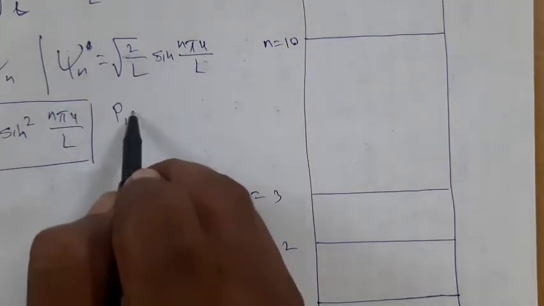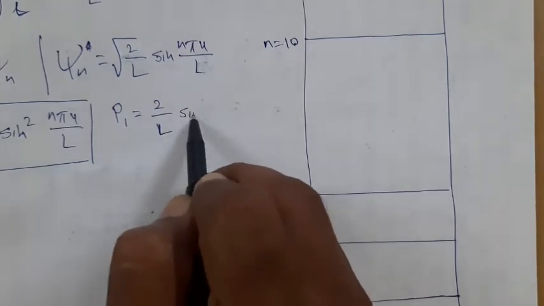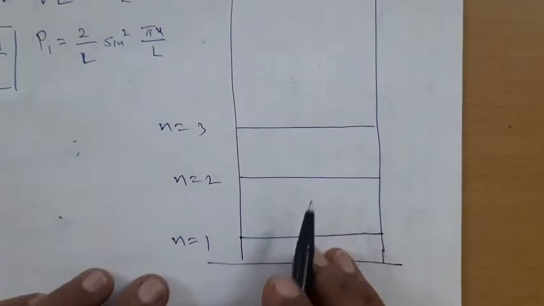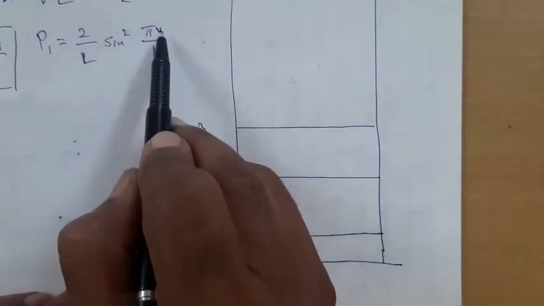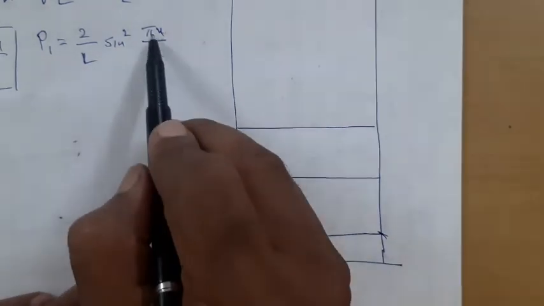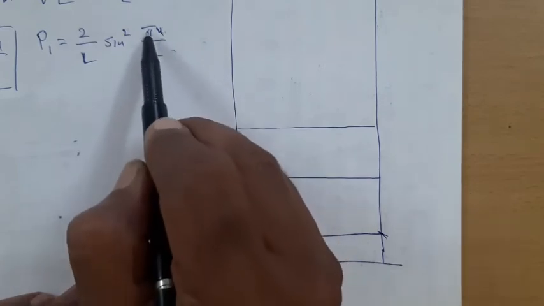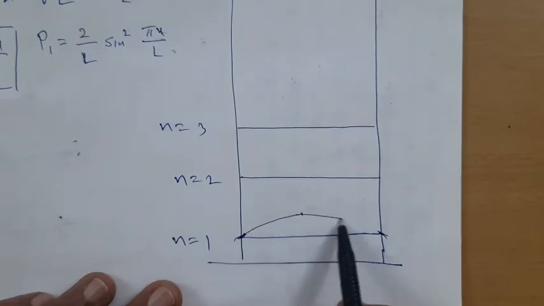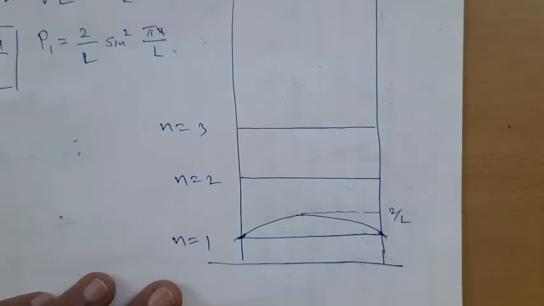Now I will write what about P1. P1 is written as 2 divided by L, sine square pi x upon L, and if I will have to draw the probability density, then again it is very simple. For x is equal to 0 and for x is equal to L, the probability is 0, it is obvious. And for x is equal to L divided by 2, if I substitute x to be L divided by 2, this L gets cancelled, sine square of pi by 2 is 1, and therefore the probability distribution is something like this, with a peak at 2 divided by L, correct?